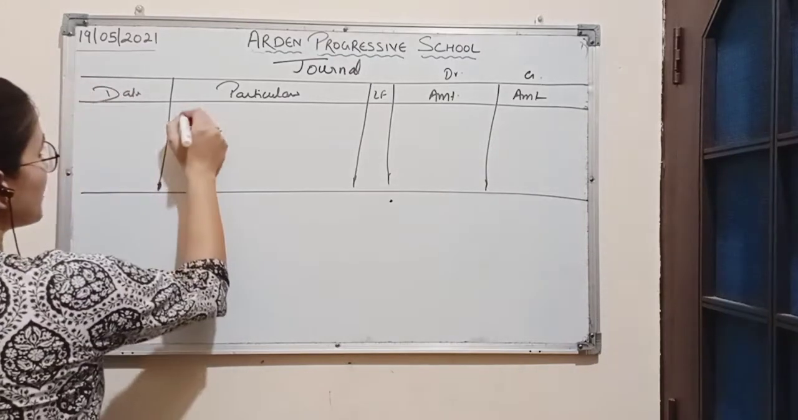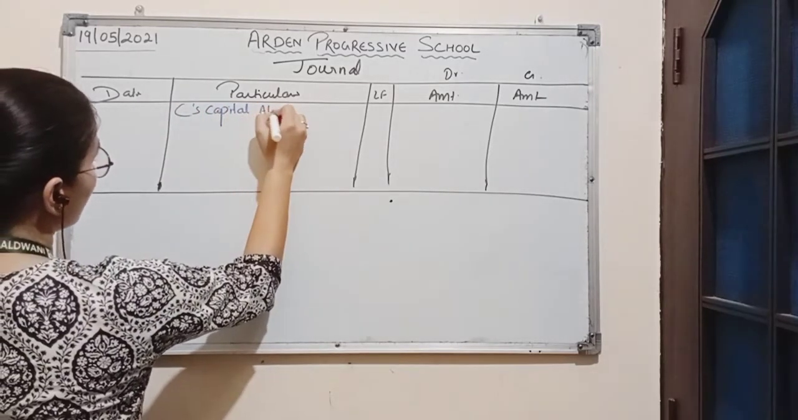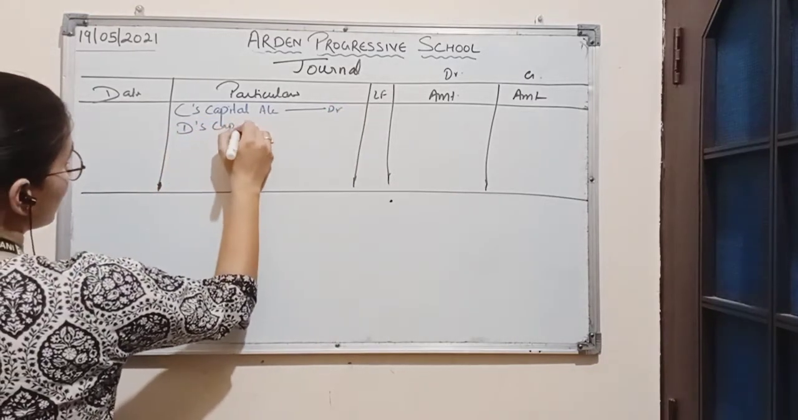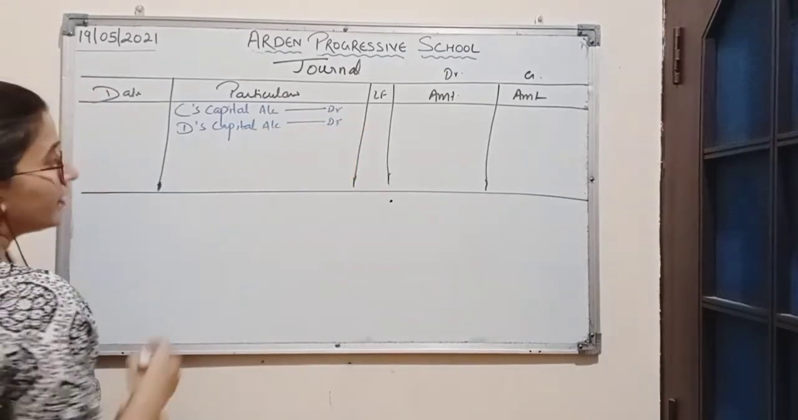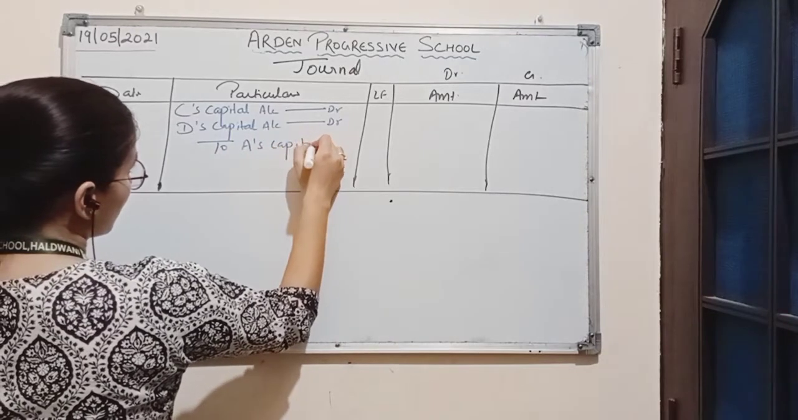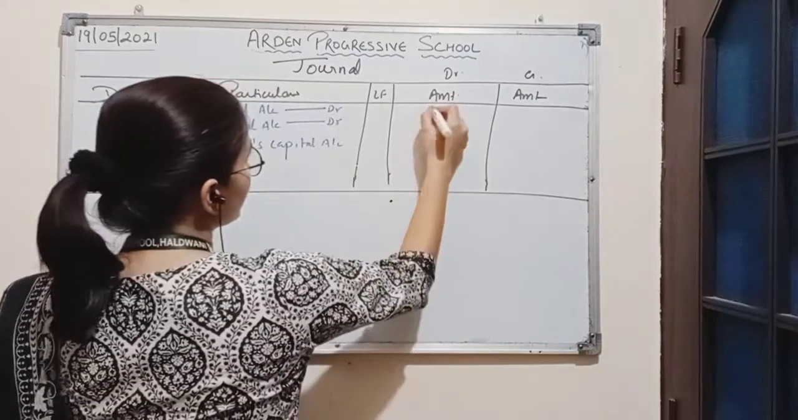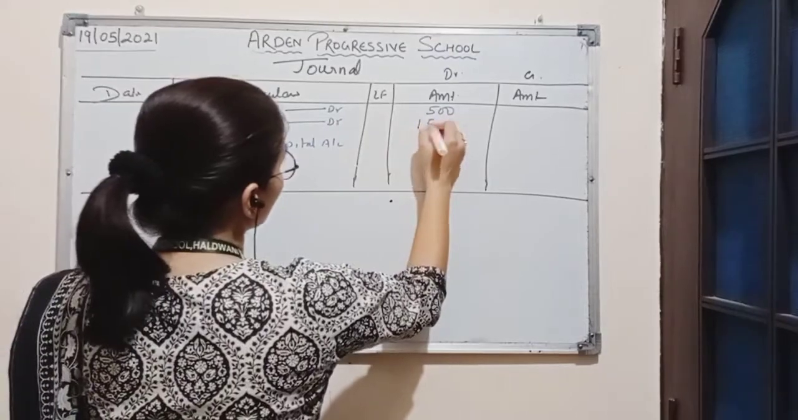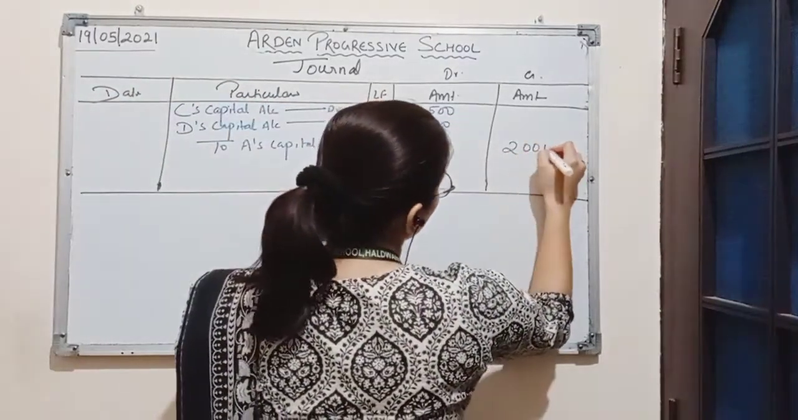So we will write here C's capital account debit, D's capital account debit to A's capital account. So C's capital account was debited with the amount 500, D's capital account was debited with the amount 1,500 and A's capital account was credited with the amount 2,000.